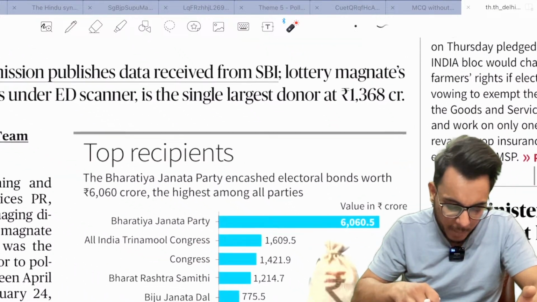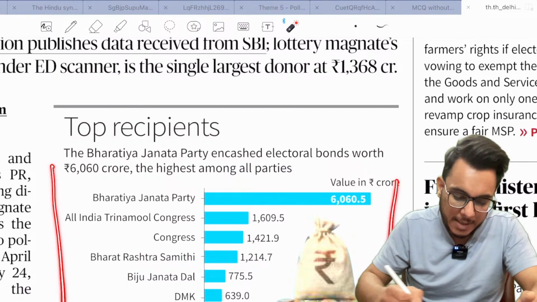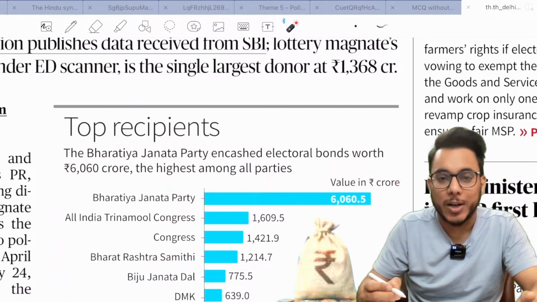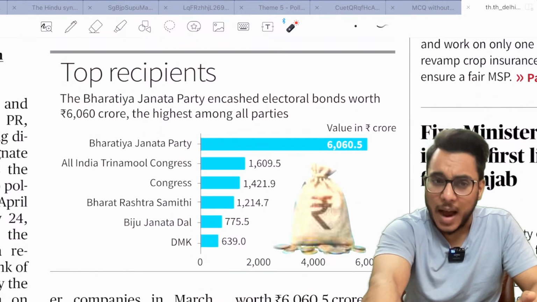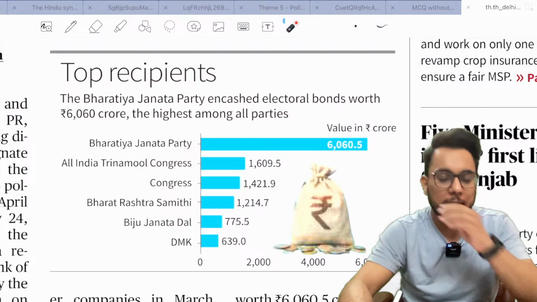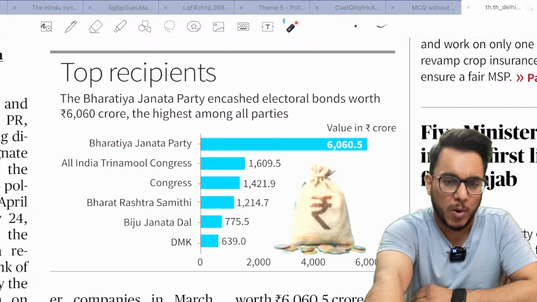So here the information has been given, with a breakup of different political parties getting money through electoral bonds. However, guys, I will not advise you to go into too much detail in this article, the nitty-gritties of how many crore were donated to which party and all such things, not very much important.